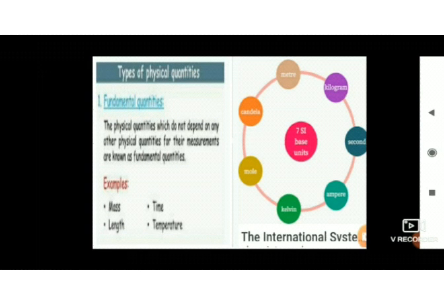The units of fundamental quantities such as length, mass, and time in the metric system. Length is a quantity, the name of the unit is meter, symbol is m. Mass is a quantity, the name of the unit is kilogram, symbol is kg. Time is a physical quantity; the unit to measure time is second, and the symbol of this unit is s.